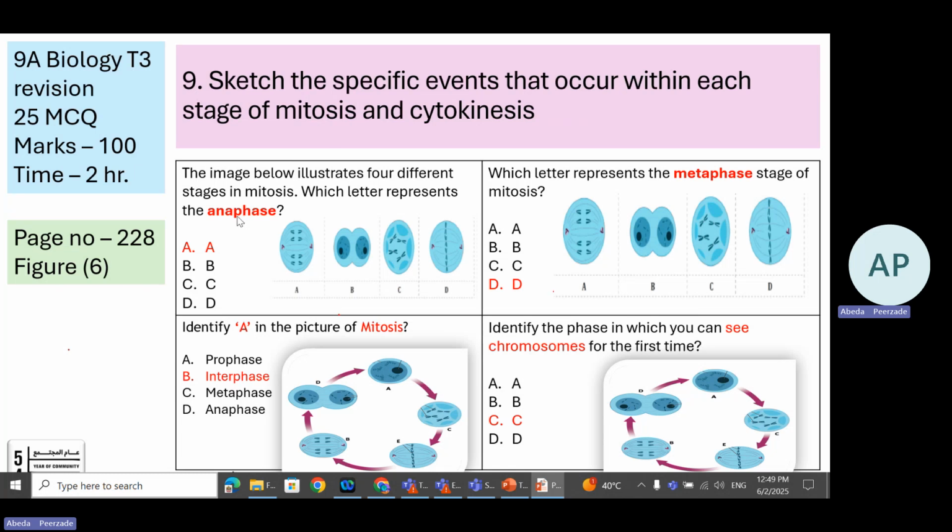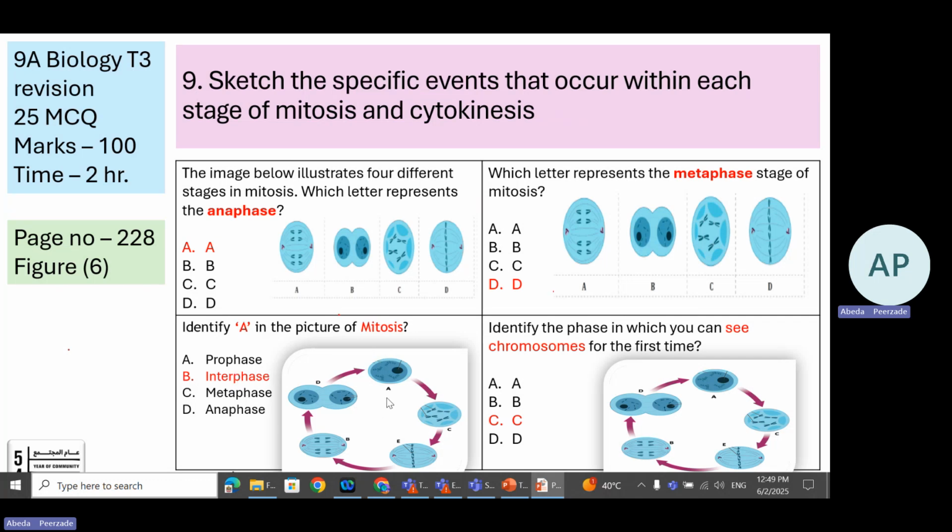A few more questions. Anaphase we need to find from this. This is anaphase, A, telophase, prophase, metaphase. Now find out the metaphase. Very easy by now. You should be expert at finding which one is metaphase. This is what I was saying. Not necessarily will the cell be shown vertically, it may be horizontal also.